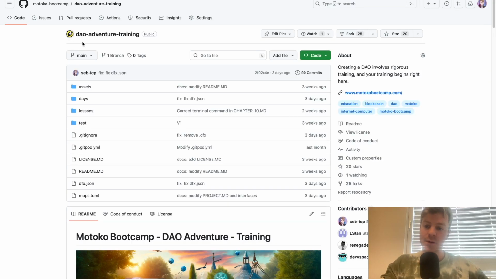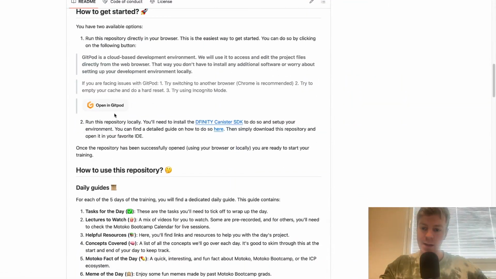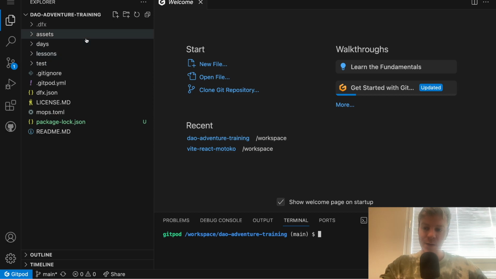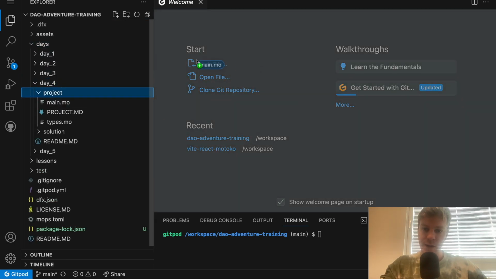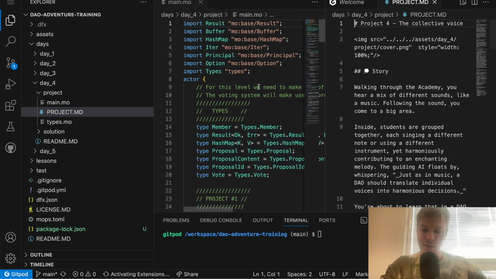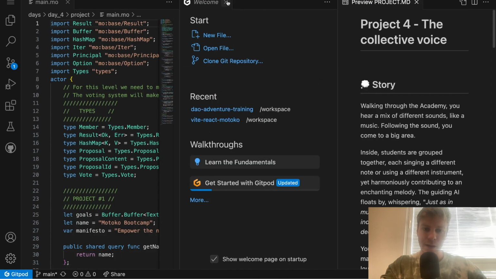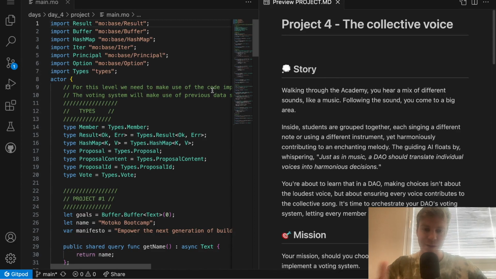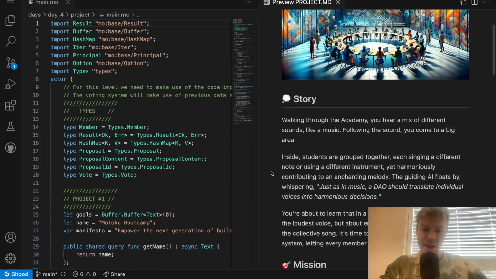As usual, we will use the DAO Adventure training repository, and I will open this repository in Gitpod. My workspace is ready, so I'll jump into days, day 4, and projects. I'll put main.motoko on the right and project.md on the left. As always, you can open the Markdown file and start to read the instructions for project 4. Project 4, the collective voice.